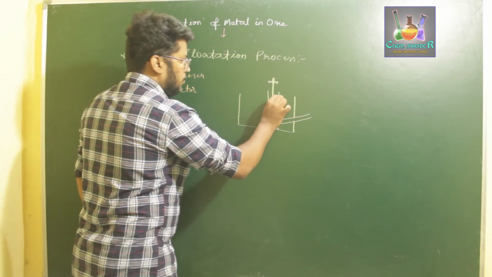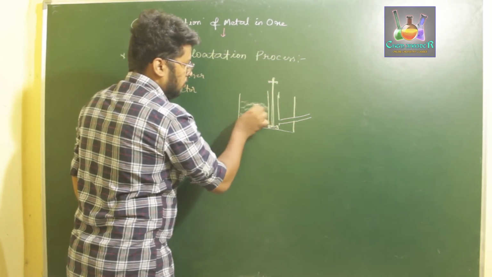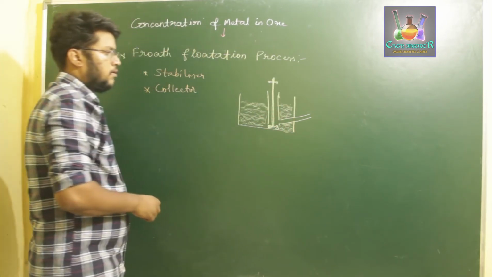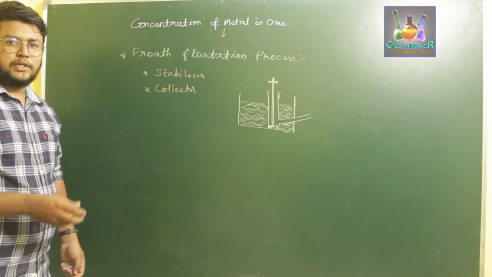So what we do is we take the complete solution of our mineral ore in water and oil. We use a mixture of two solvents, water and oil, and mix it with our metal ore.